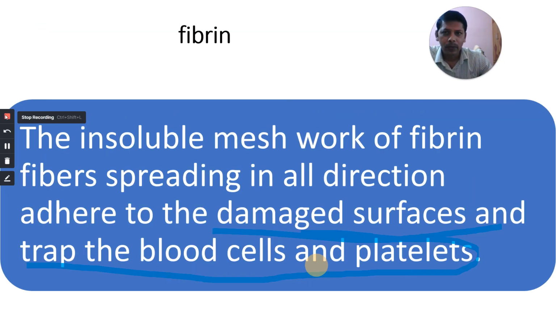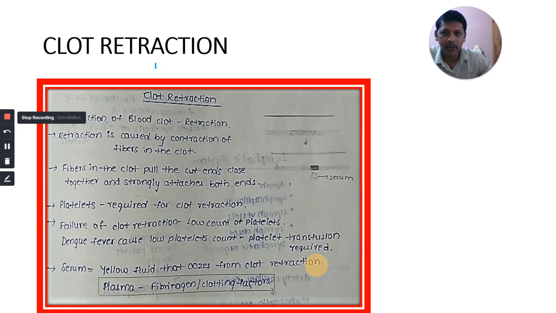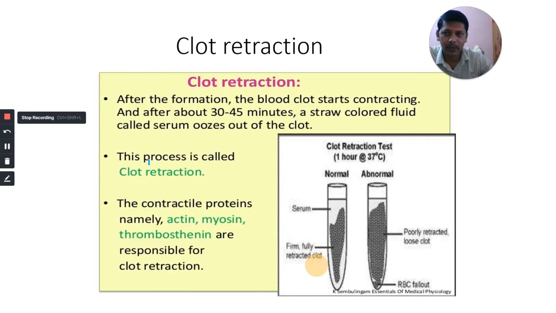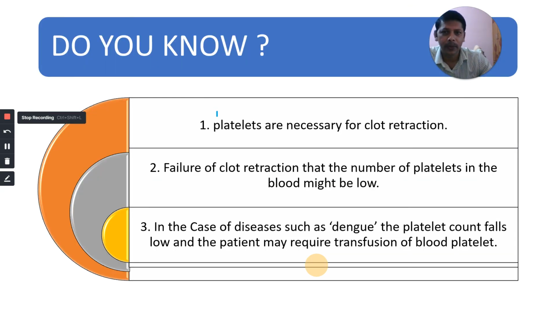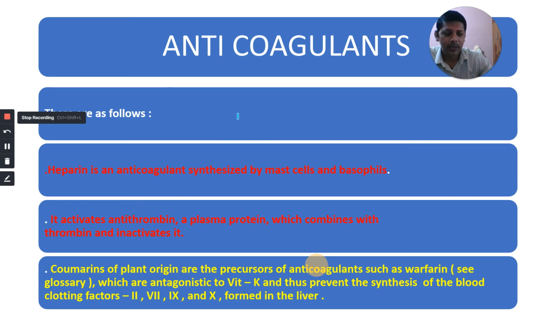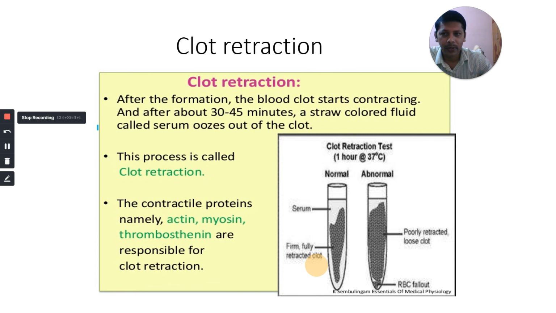That's the end of this topic, the clot mechanism. Next, the remaining topic, clot retraction: how clot retraction takes place. Then the importance of platelets and anticoagulants. We will learn the various substances in the next part.